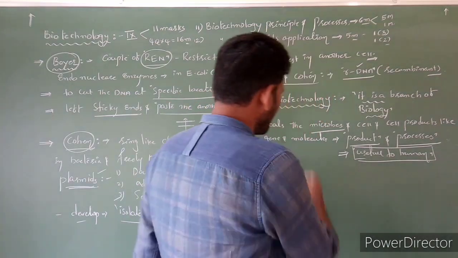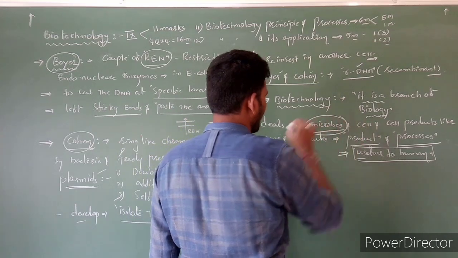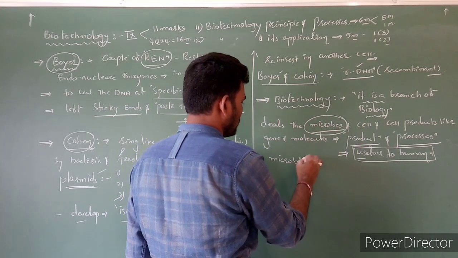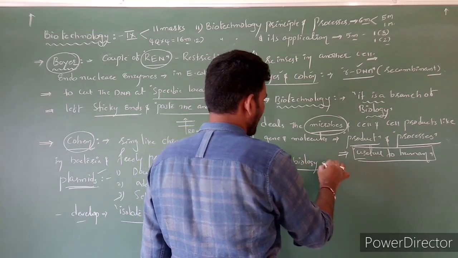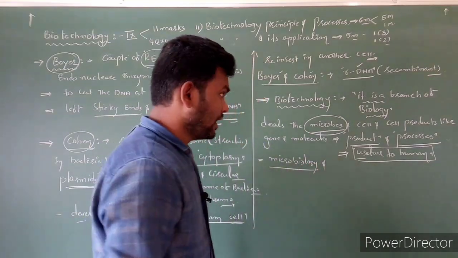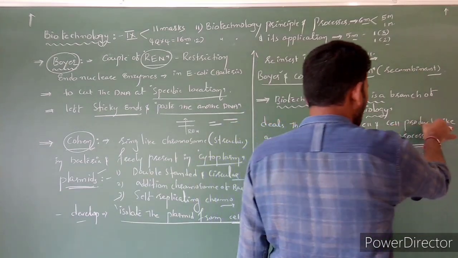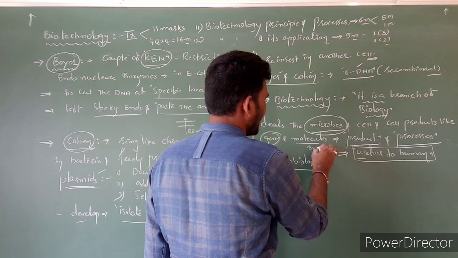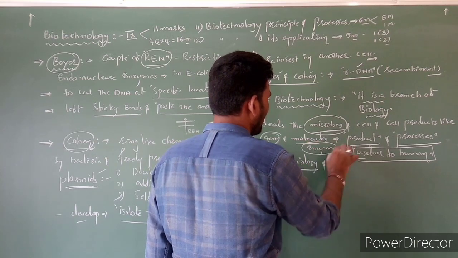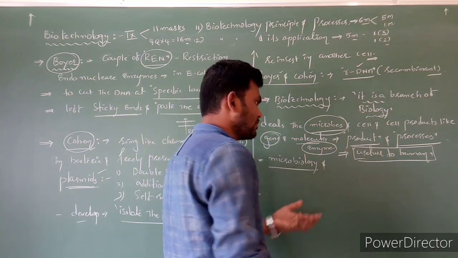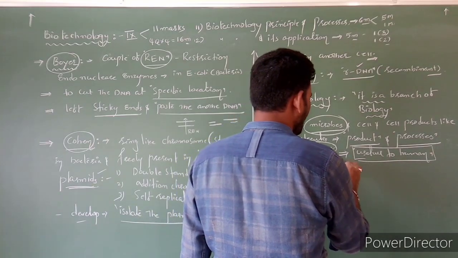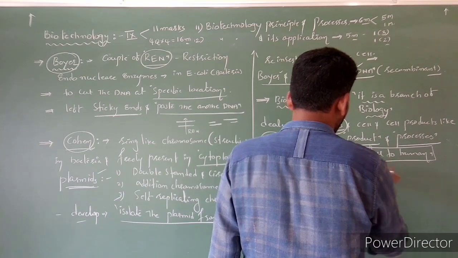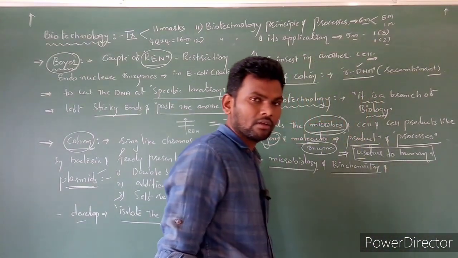Got it? So here, microbes means involvement of microbiology. Living organisms are used. Next, cell and cell products like genes and molecules, nothing but enzymes, are also used. Enzymes are used means it is biochemistry. Clear?